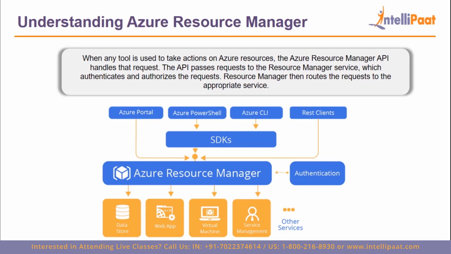For example, let's say you have a free tier subscription and you are using Azure PowerShell to access or use one of the Azure services that is not free to use. Since it's not free to use, according to your free tier subscription you will not have permission to access that service, right? So when you try to take that action using PowerShell, your request will go to Azure Resource Manager, and Azure Resource Manager will check whether you have the permission to do what you're trying to do or not. Since you do not have permissions in this case, your request will not get authenticated.